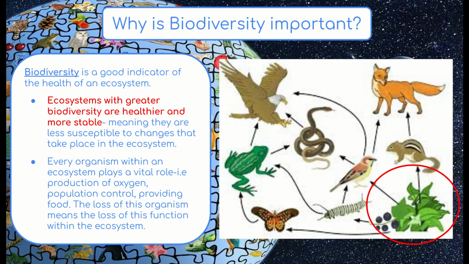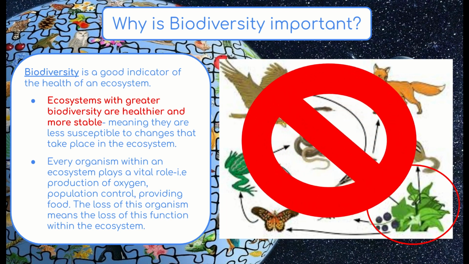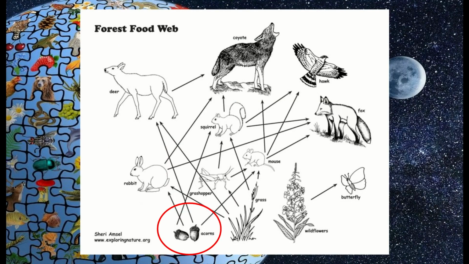So we can see that with not that large an amount of diversity, with multiple different species present, our ecosystem here was very, very susceptible to just that one change. Now let's look at one different example.